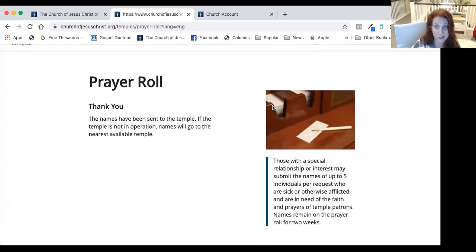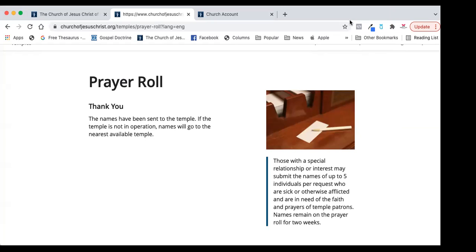Okie dokie. So I'm going to do a quick demo on how to put names in the prayer roll for the temple. And if you're not a member and you're listening to this, we have prayer rolls in the temple where we pray for people. So if you have somebody that needs some prayers, you can put it in here. So I'm going to show you how to do that.